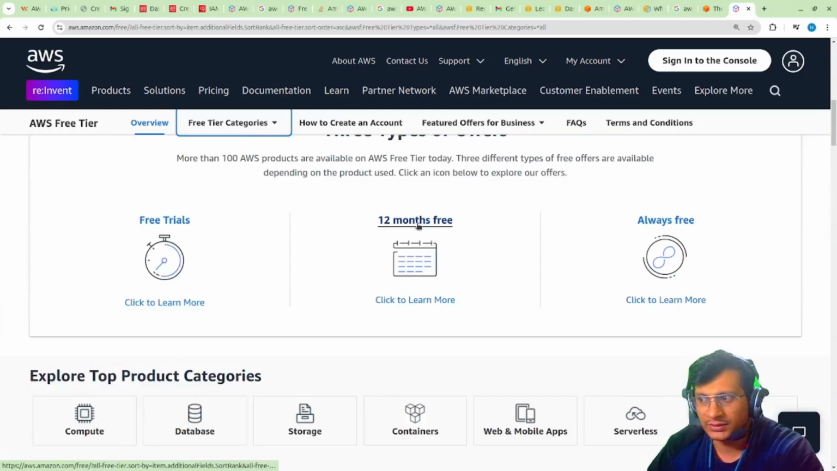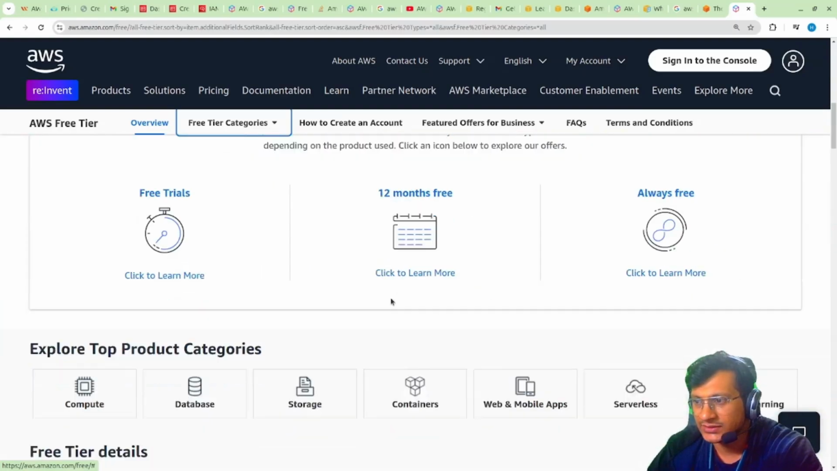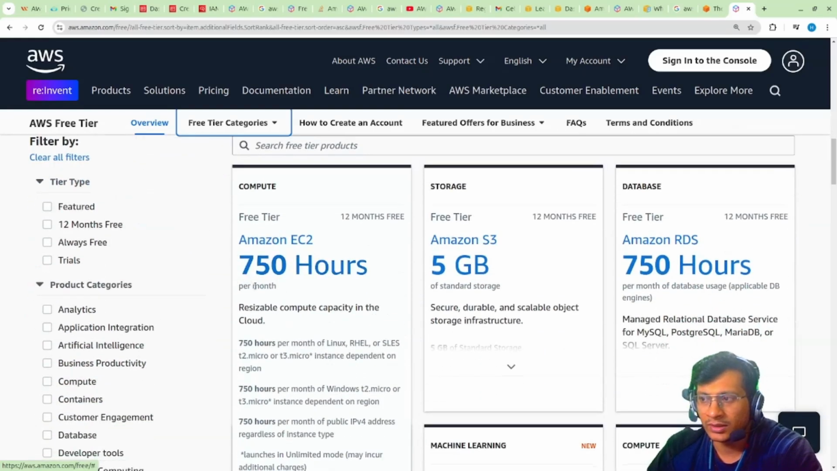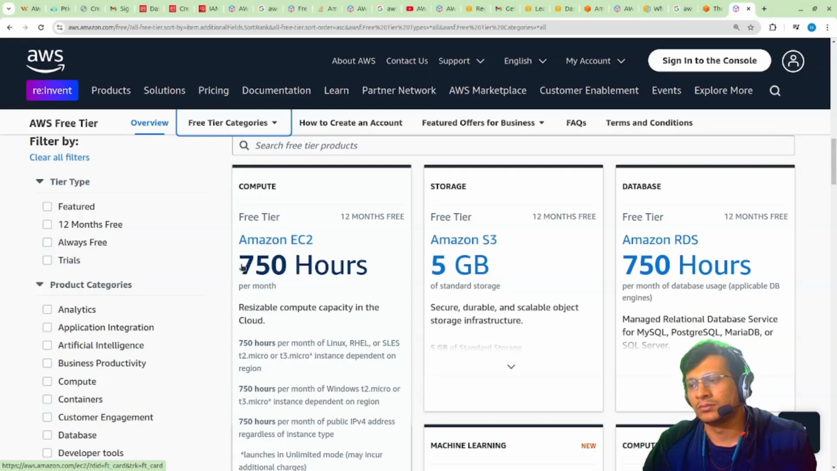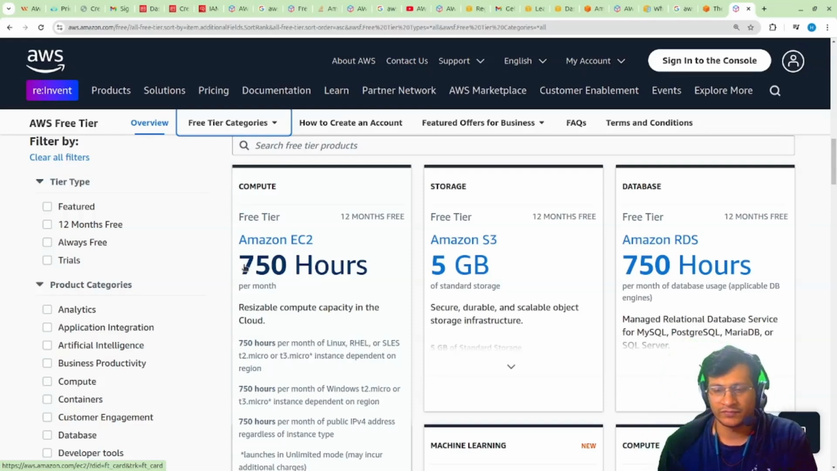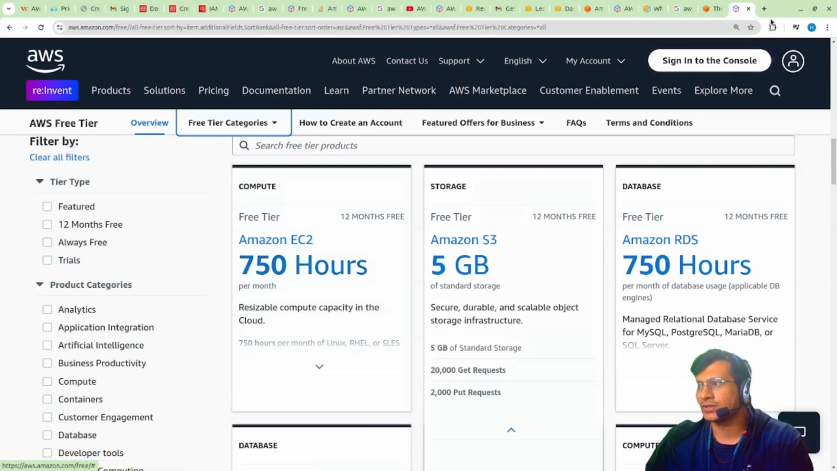It is free for 12 months, but not completely free. There are some limitations. In 1 month you can use only 750 hours of CPU, and there are some free tier AMIs, Amazon Machine Images. We'll see what machine images are for. So only this much can you use.